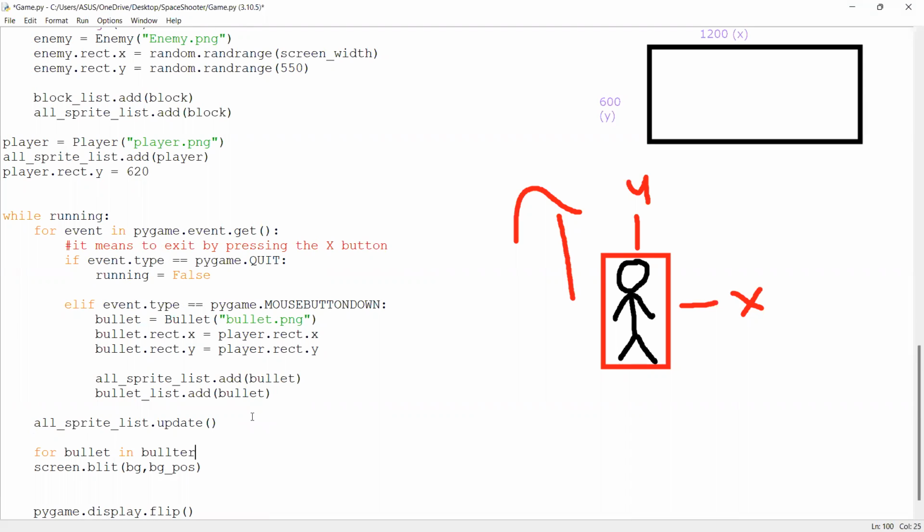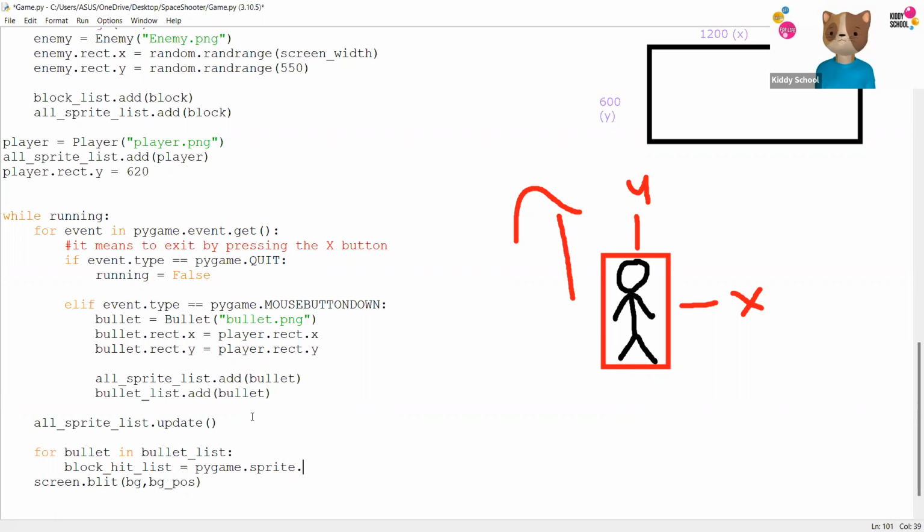Wait, what happens if the bullet the player shoots is stuck in the player? Oh, it doesn't work that way, because the bullets' positions are set to the player itself from the beginning. So the only thing they're going to do is travel forward. So this is one of the conditions. We're going to keep it this way, and it's only going to work when the bullet is hitting the enemy. If it hits the player, nothing is going to happen. So this is for the enemy.